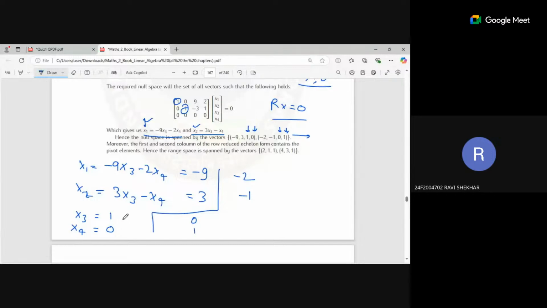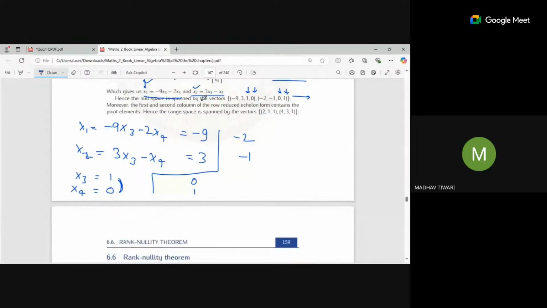Can you please explain why we are taking the value x3 as 1 and x4 as 0? This is some standard. Suppose we have some independent variables. x3 and x4 are independent because they have no pivot elements. So we give these values like this. Suppose you have n independent variables. Firstly, you give the first independent variable the value 1 and the others get 0.